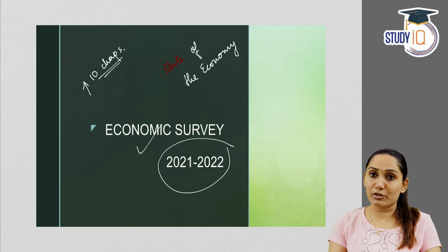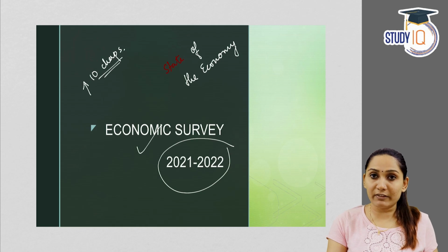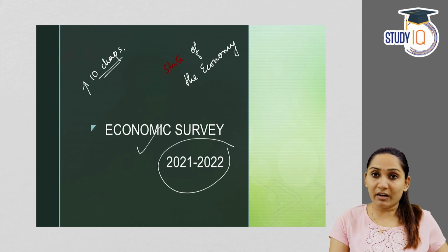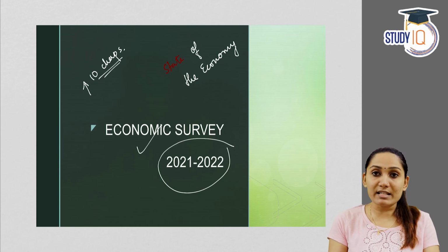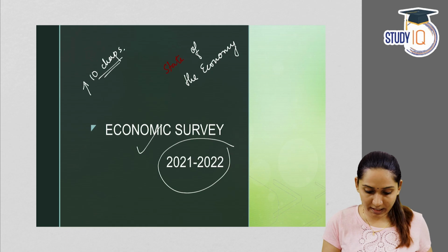Fourth one is money management or monetary management. Then we have prices and inflation. Then next is sustainable development and climate change. Then we have agriculture and food management, industry and infrastructure, services, and the last chapter is social infrastructure and employment. So these are the chapters. So first chapter, state of the economy.